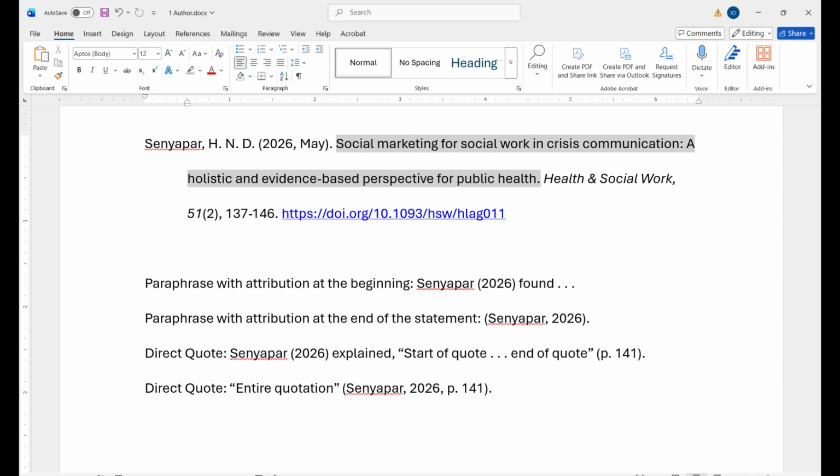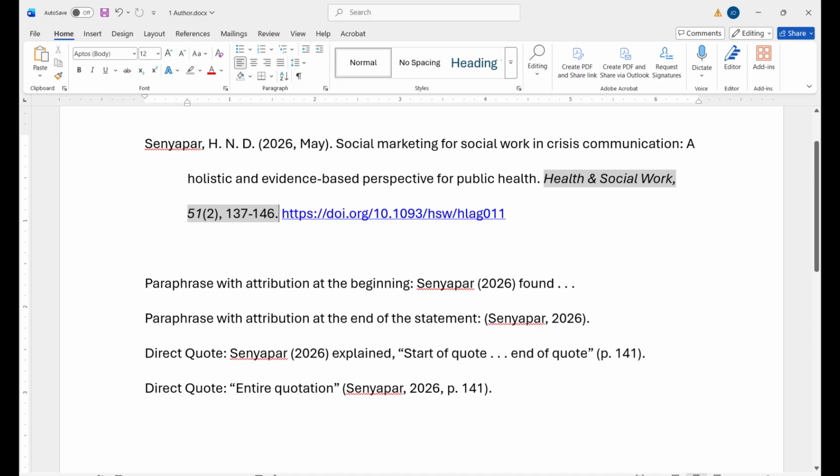Next, the title of the article. Only capitalize the first letter of the first word, all proper nouns, and the first letter of the word following a colon. The title of the article is not italicized, but it is followed by a period and a space. The journal's name is italicized, and the first letter of the first word, any noun, and any verb in the title is capitalized. Smaller words such as the articles a, an, or the, pronouns, or prepositions are not capitalized.